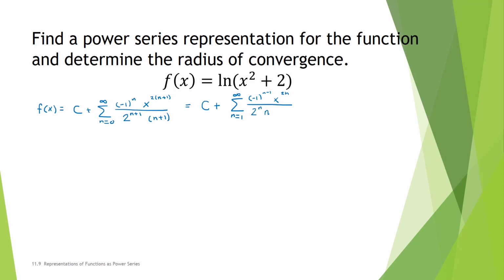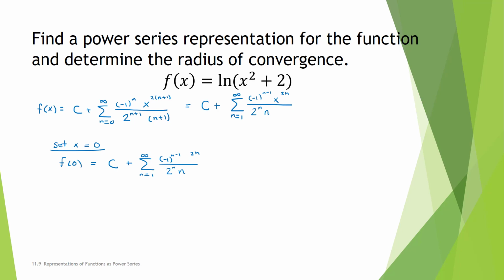Now, this is not our final answer. Because our f of x is a specific function, the natural log of x squared plus 2, we cannot leave the plus c, the constant of integration, in our answer. What I'm going to do is plug in 0 for x. So I have f of 0 equals c plus the sum from n equals 1 to infinity of negative 1 to the n minus 1, x to the 2n divided by 2 to the n times n.